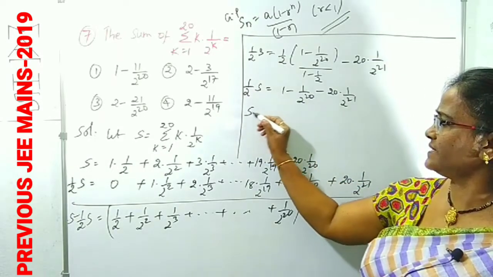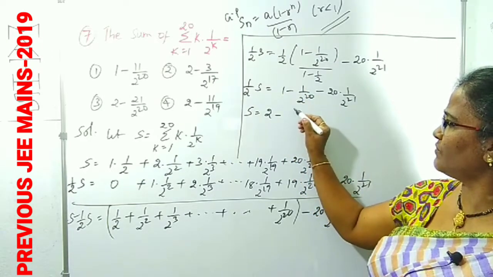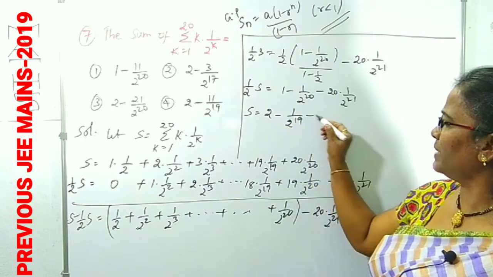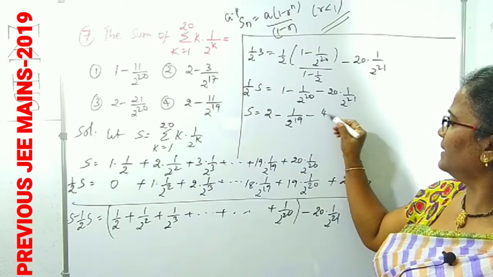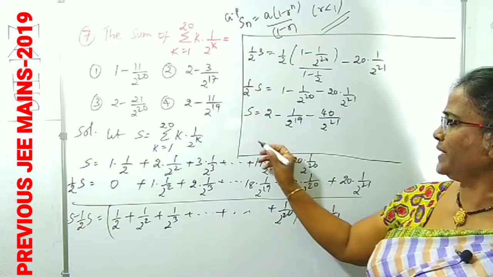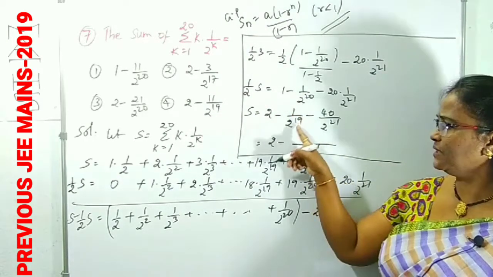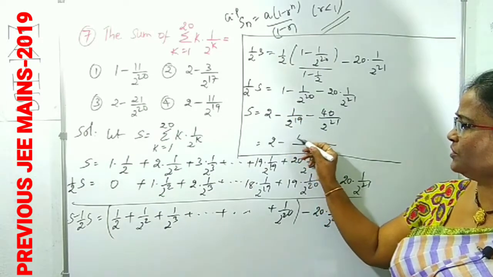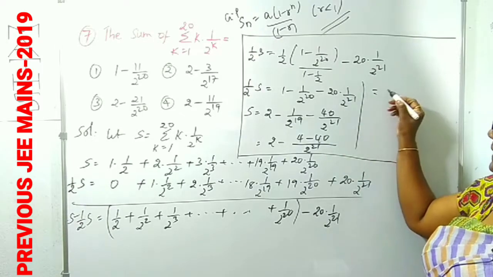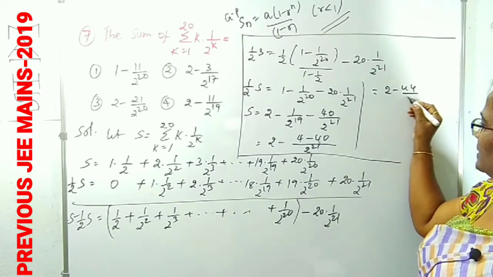Now we want only S. We take the 2 to this side, so it becomes 2 into 1 is 2, minus 2 by 2^20, which is 1 by 2^19, minus 2 into 20, 40, by 2^21. Clear? Now we take the LCM, which is 2^21. Here 2^19 is there, so this is multiplied with 4. Therefore S is equal to 2 minus (4 + 40)... 2 minus 44 by 2^21.